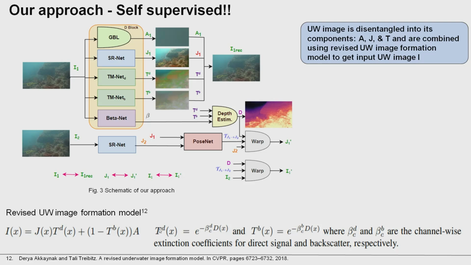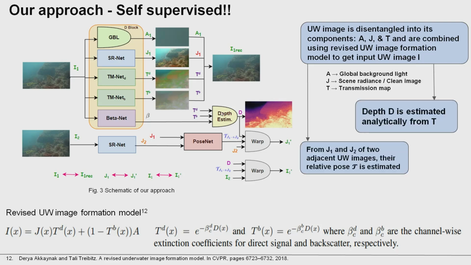The transmission map is related to depth by TD equals e raised to minus beta d, where beta is the attenuation coefficient. From the input underwater image it can be split into A1, J1, TD and TB, and these can be combined to get the I1 reconstruction. We can compare I1 reconstruction and I1, which is used for our first self-supervision. Depth is found analytically from the transmission map.